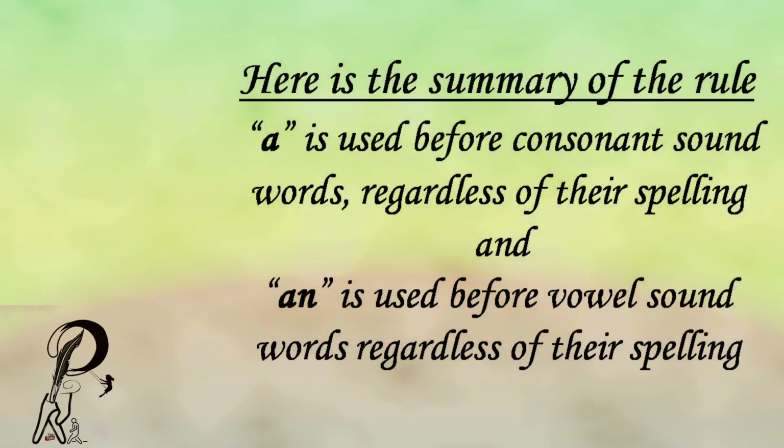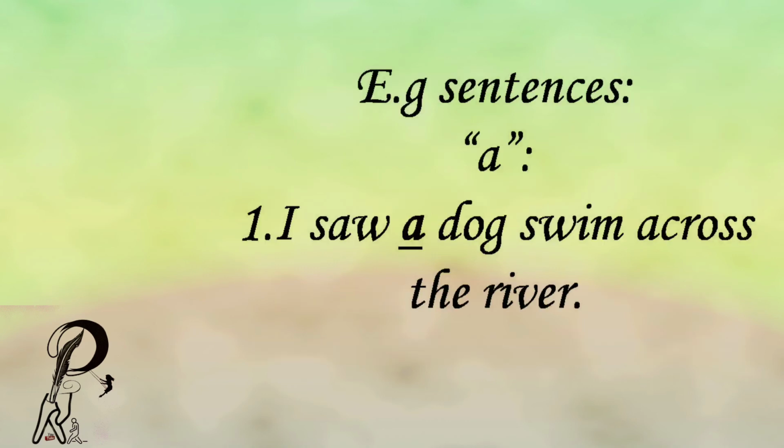Here is the summary of the rule. A is used before consonant sound words, regardless of their spelling, and an is used before vowel sound words, regardless of their spelling. Let's look into it with more detail, with example sentences.